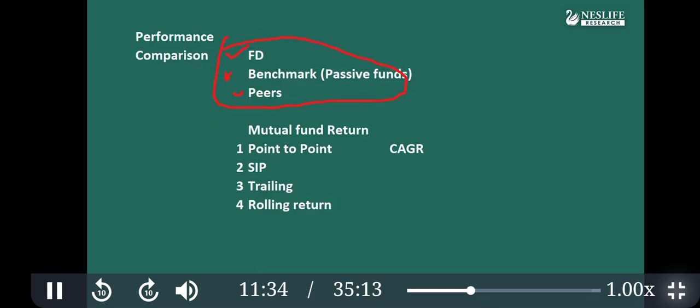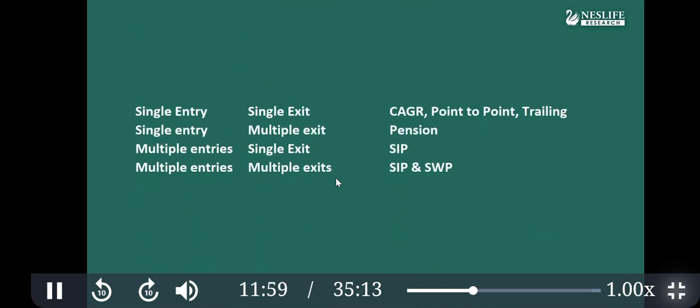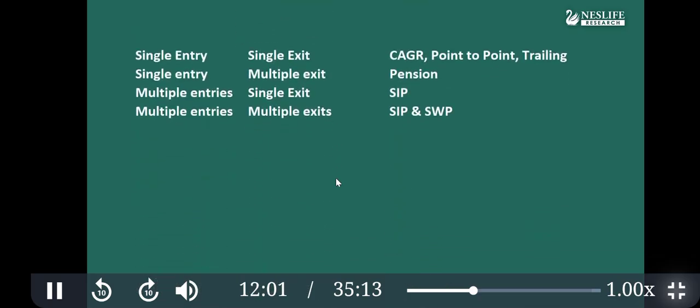What are the types of return we use for comparison? One is point to point, that means you know the starting value and ending value, 2 points. We use SIP return, trailing return, and rolling return. These are just the shortlisted ones. If you want to see different types of returns, there are a number of different types of returns.